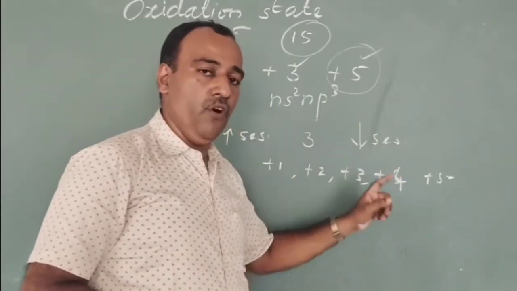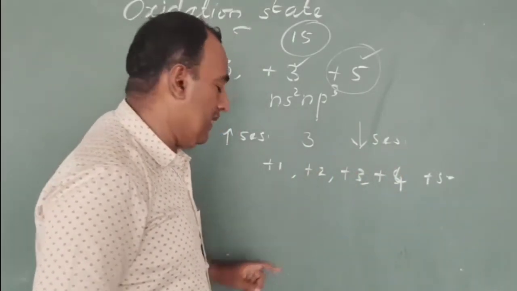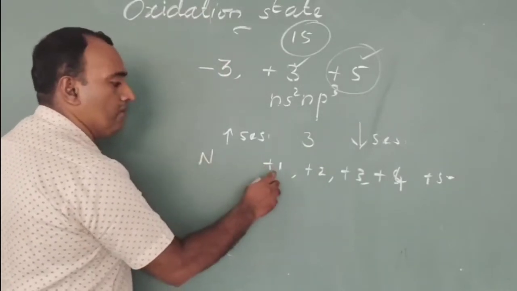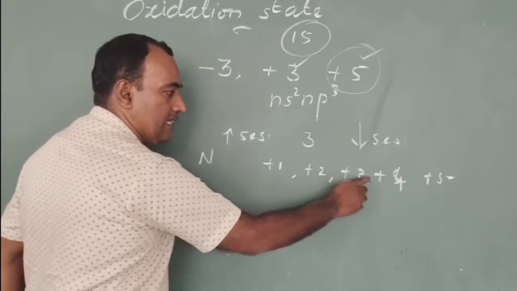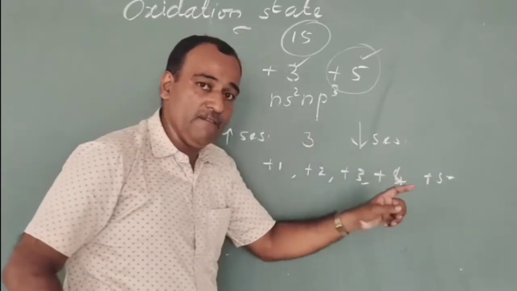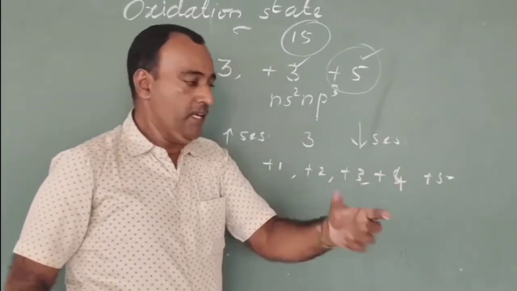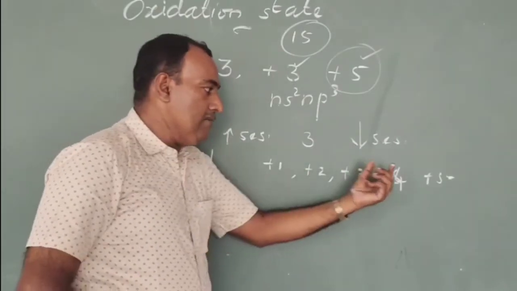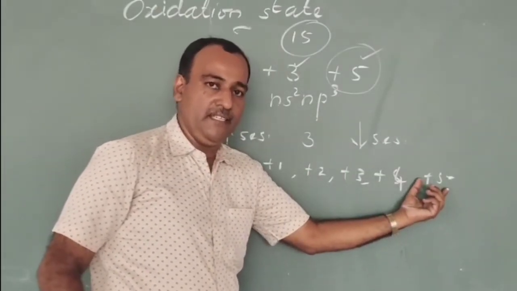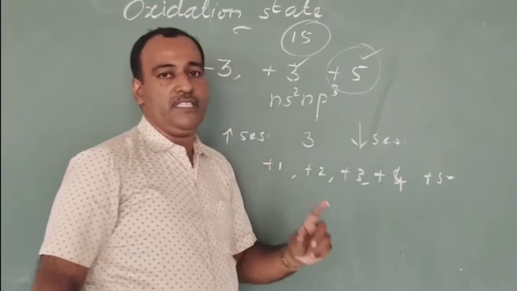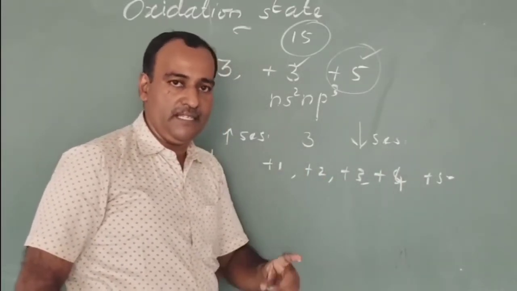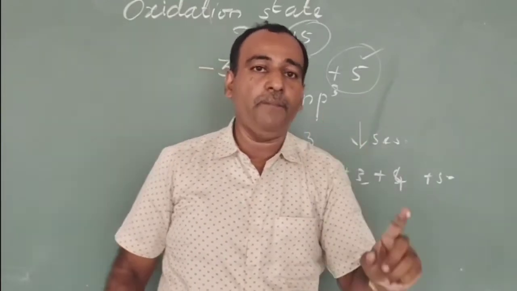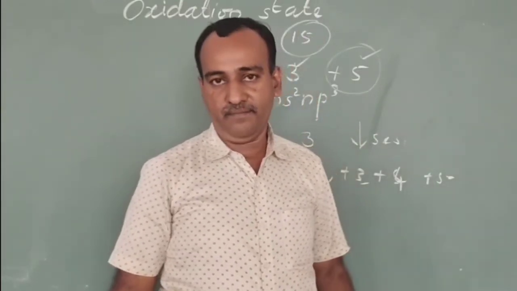When it reacts with oxygen, the first element, nitrogen, forms compounds in +1, +2, +3, +4 and +5 oxidation states. Other than +5 oxidation state, compounds in all the other oxidation states undergo disproportionation reaction.